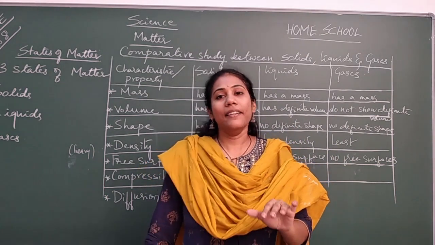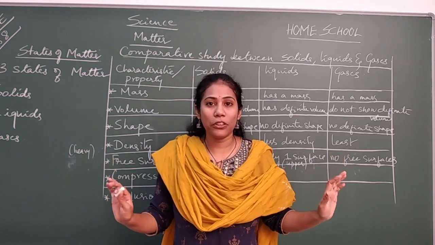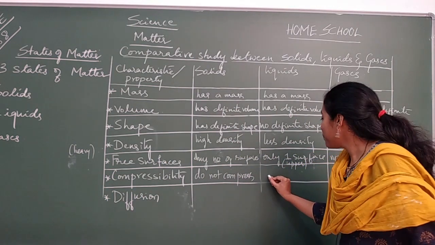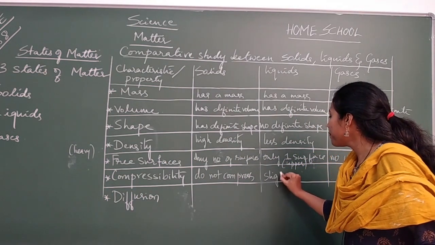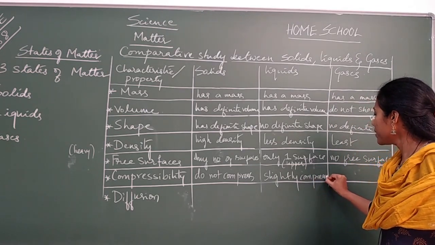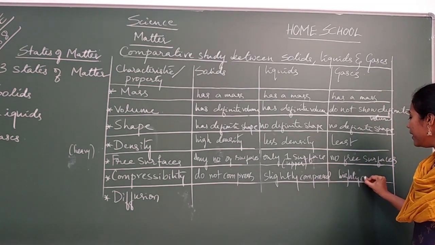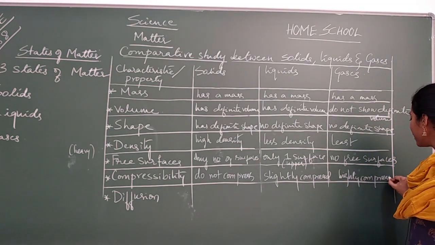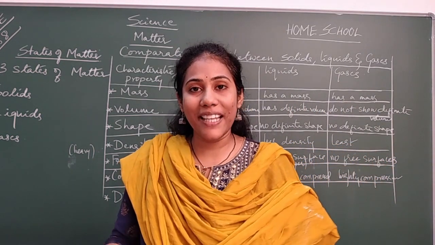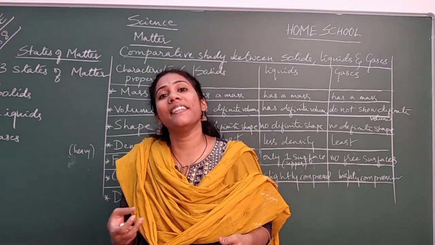You can compress liquids but to a smaller amount, not to a greater amount. So liquids compress very little. What I write here is slightly compressed. And the gases, highly compressed. You can imagine a cooking gas cylinder which we use for cooking, LPG cylinders. Can you tell me how much gas may be there in that LPG cylinder?